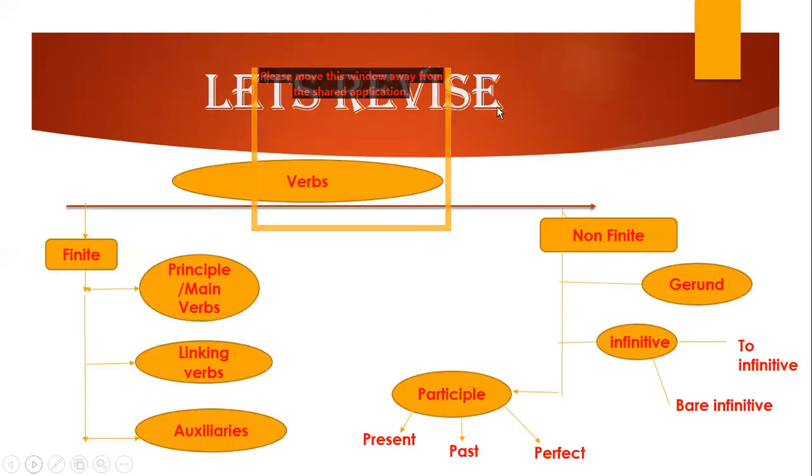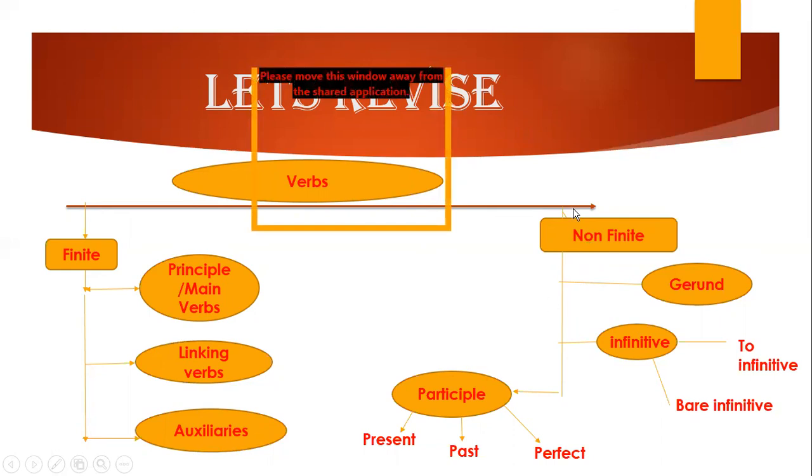So let us revise what we have done in today's session. First of all, we have talked about verbs. Then we discussed that there are two types of verbs, finite and non-finite verbs. And in finite verbs, we have three types, principal or main verbs, linking verbs, and auxiliary verbs.